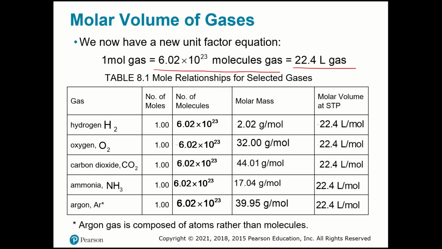And if you look here, I have 1 mole of any gas that you see over here. Let me just grab my highlight. The number of molecules will be the same, 6.02 times 10 to the 23rd. That is Avogadro's number. The mass will change, as we talked before, but the molar volume will be the same for all. They will occupy 22.4 liters per mole at STP conditions. Okay?